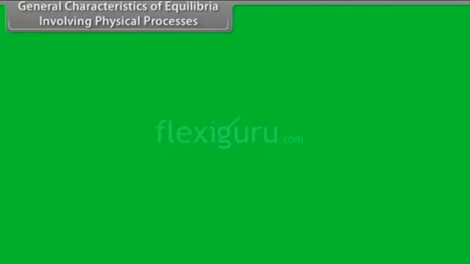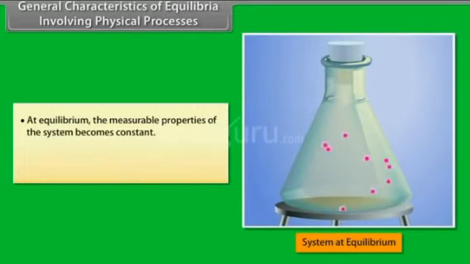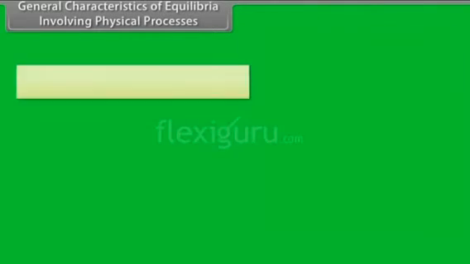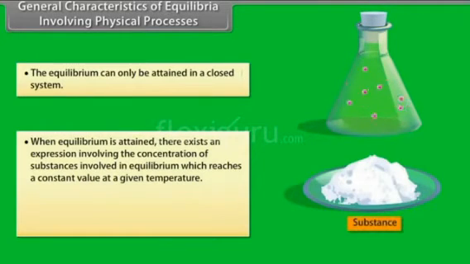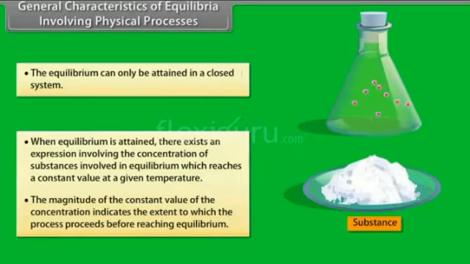General characteristics of equilibria involving physical processes. At equilibrium, the measurable properties of the system become constant. At equilibrium, there is a dynamic balance between the two opposite processes. The equilibrium can only be attained in a closed system. When equilibrium is attained, there exists an expression involving the concentrations of substances involved, which reaches a constant value at a given temperature. The magnitude of the constant value of the concentration indicates the extent to which the process proceeds before reaching equilibrium.